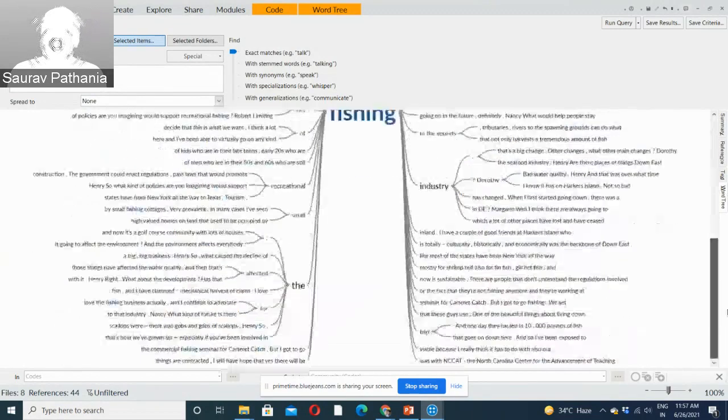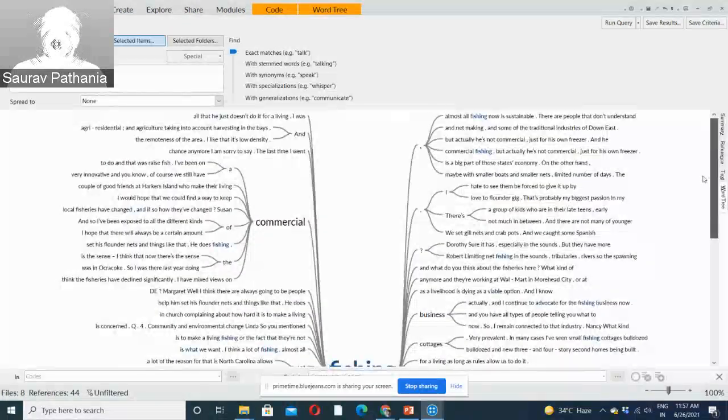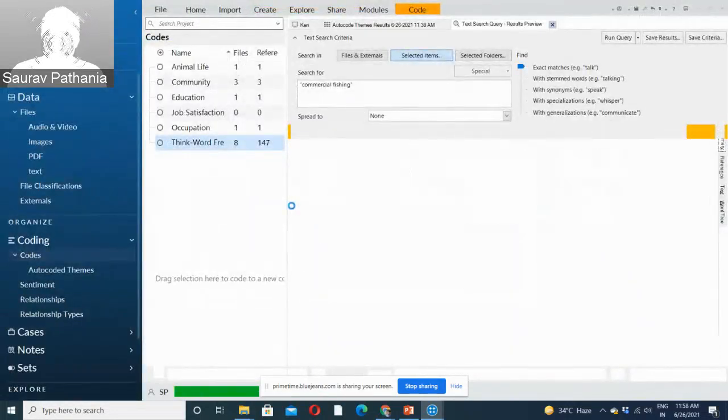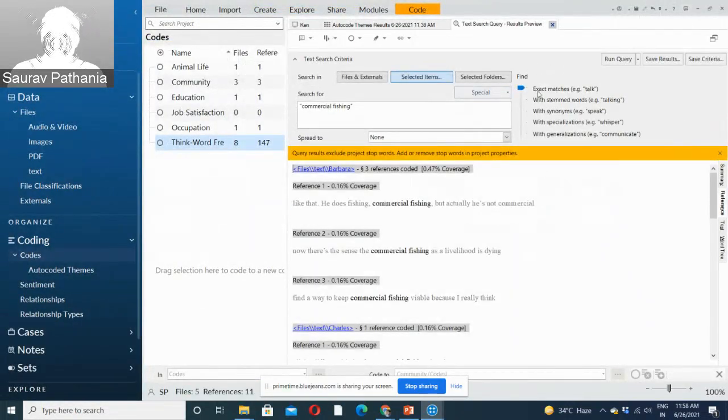Though we had looked for the word fishing, most of the time the word which is coming immediately before fishing is commercial. So you may be interested in looking for commercial fishing. You don't need to run the commercial fishing query once more. You can just click on commercial and it will show you the same query for commercial fishing. Now it's looking for exact matches wherever the phrase commercial fishing has been used. It's only about commercial fishing now,